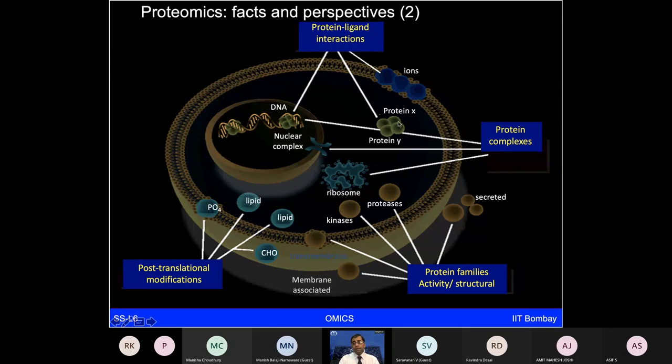So broadly, we are looking at even a single cell, and various types of activity happening, which you want to capture under protein-ligand interactions, or how the proteins are forming complexes, different types of protein families giving rise to different activity or structural forms, various modifications happening. So all of these are happening simultaneously.